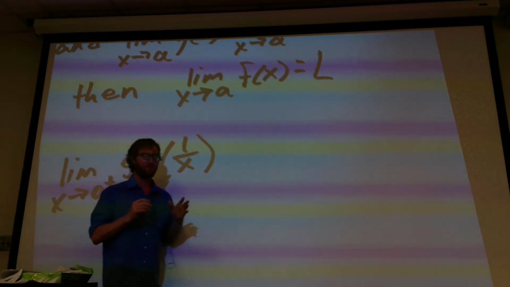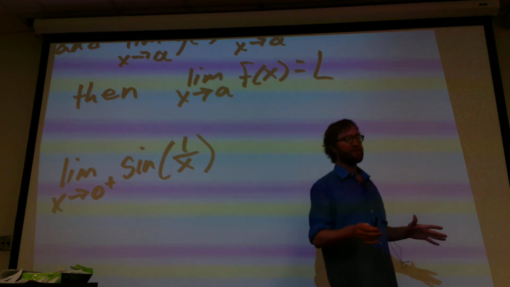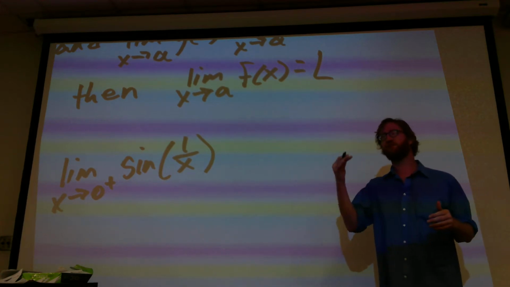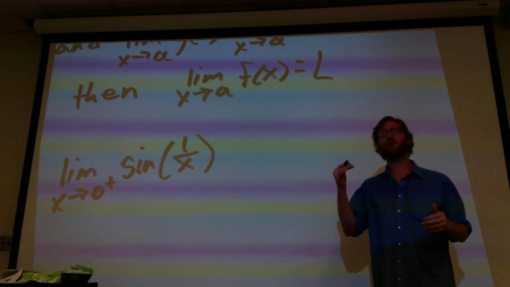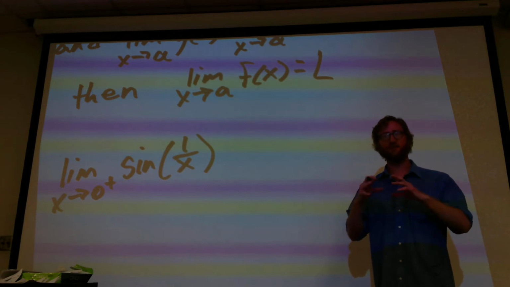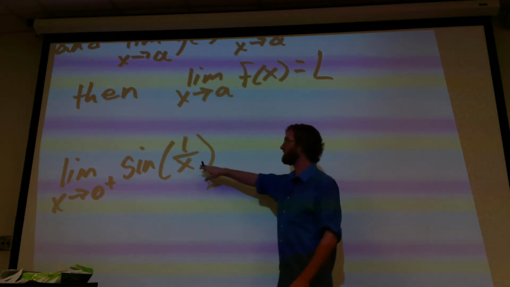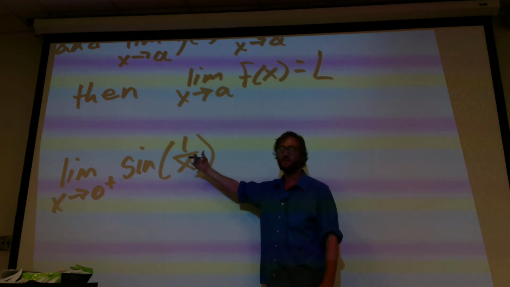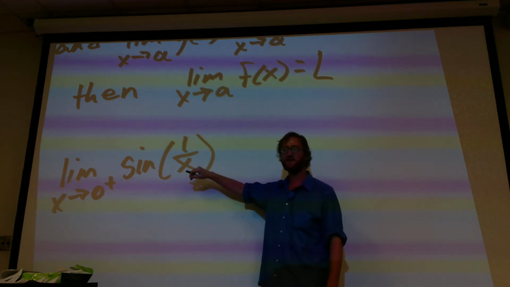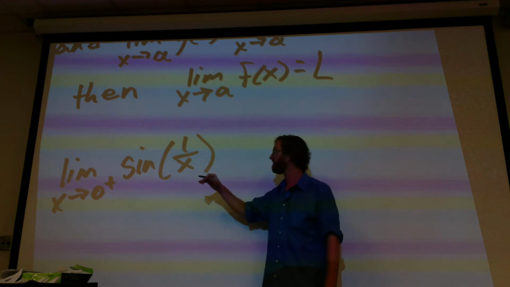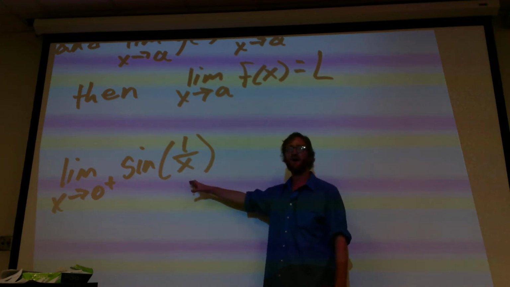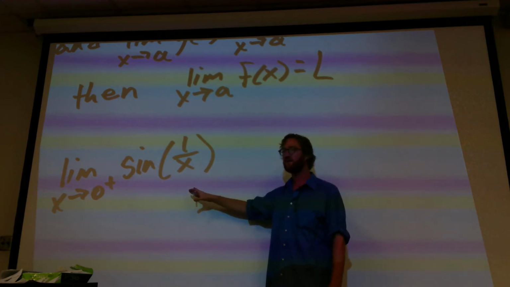So I could put in 1 over pi, 1 over 2 pi, 1 over 3 pi, 1 over 4 pi, 1 over 1,000 pi. Those are numbers that are getting closer to 0. But what happens when we plug these numbers into this? If I plug 1 over pi into this, it becomes pi. If I plug 1 over 2 pi into this, it becomes 2 pi. If I plug 1 divided by 1,000 pi into this thing, it becomes 1,000 pi.